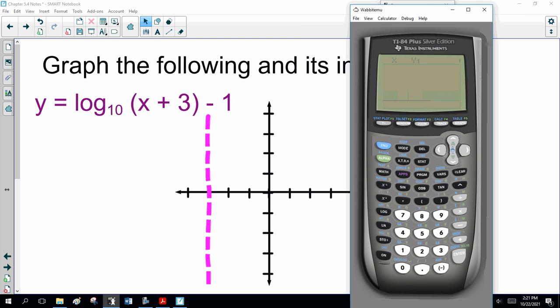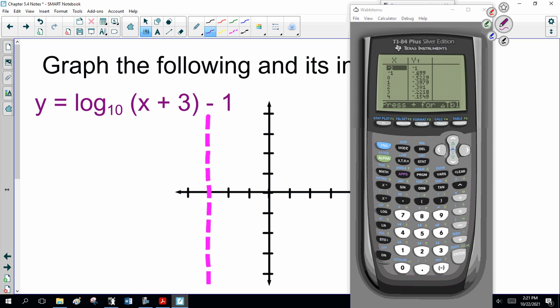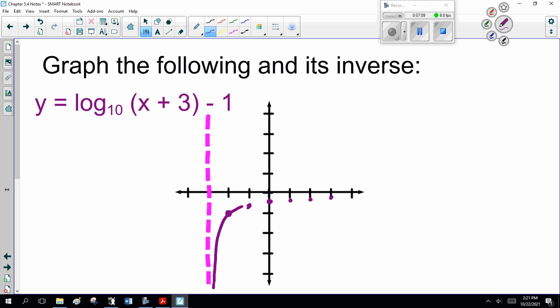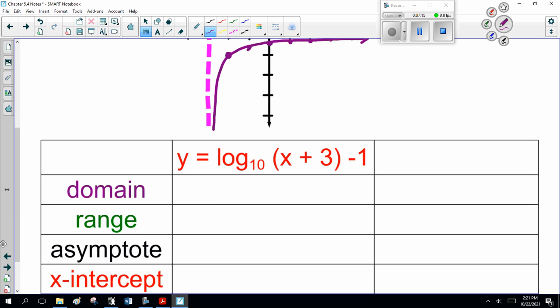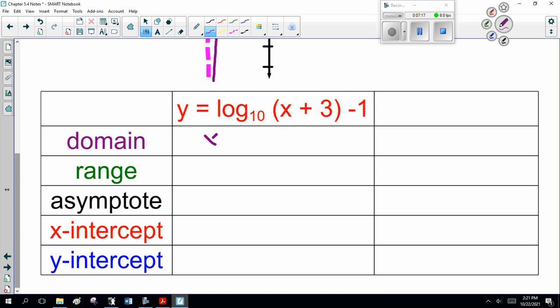My table of values: when x is minus 2, y is minus 1. When x is minus 1, it's minus 0.6. When x is 0, it's like minus a half. It's slowly getting bigger. So it's going to be something like that. Filling that in, domain, x is greater than minus 3. Range, y is all real. My asymptote, x equals minus 3.